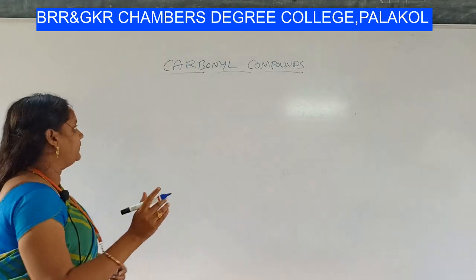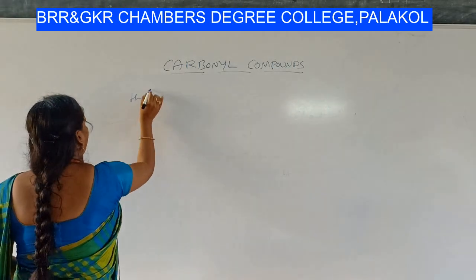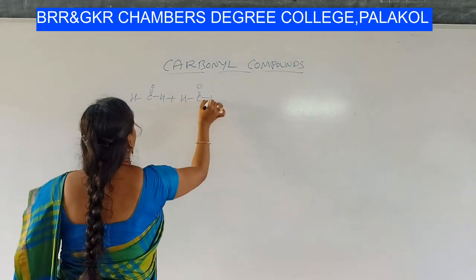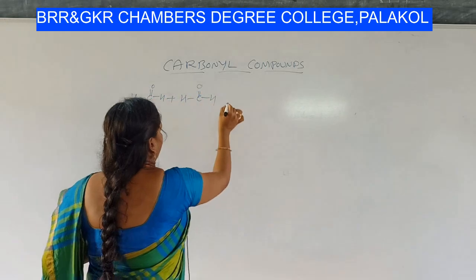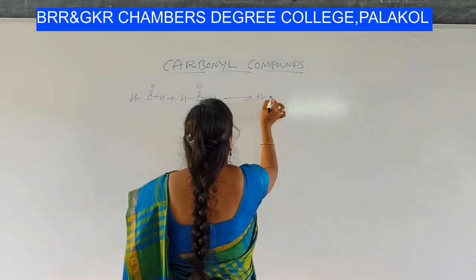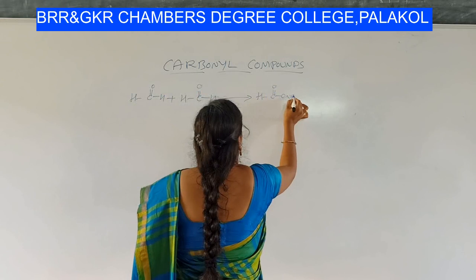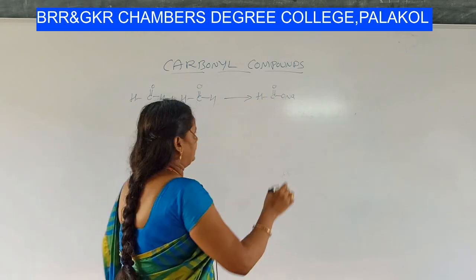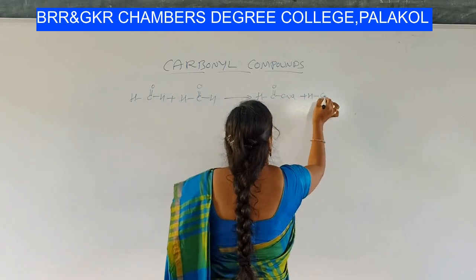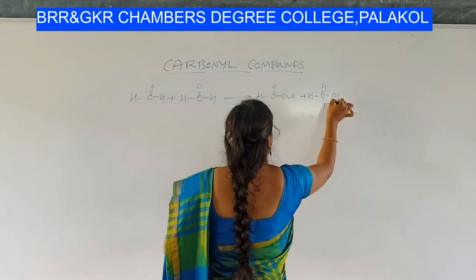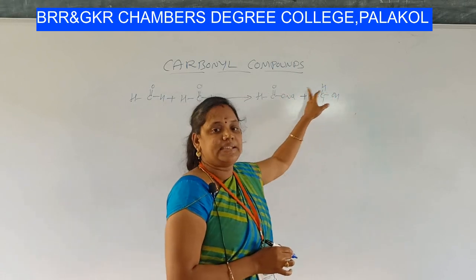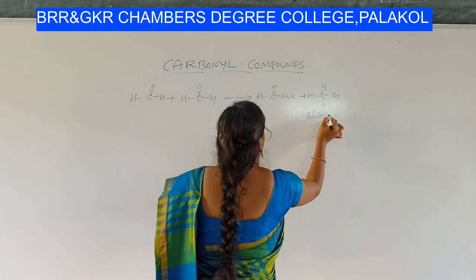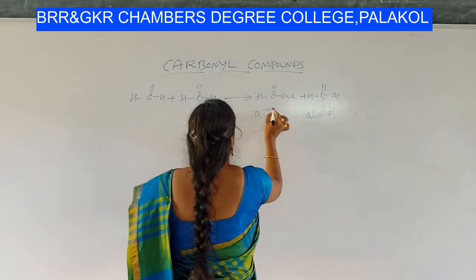For example, if you take formaldehyde combined with another mole of formaldehyde, you will get, of course, the carboxylic acid, not directly, the sodium salt of carboxylic acid, and, what is this, students? This is CH3OH, methyl alcohol. So this is an alcohol, this is an acid.